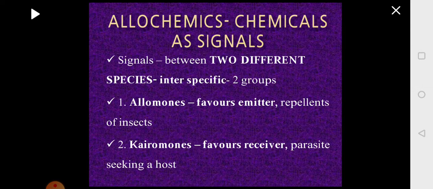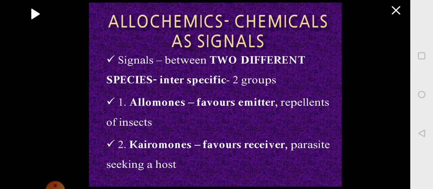There are different types of chemicals which act as signals. Let us say there is a chemical which is bringing about communication between two different species. Earlier we spoke about the chemicals which bring about change within the same species, that is intraspecific or conspecific.